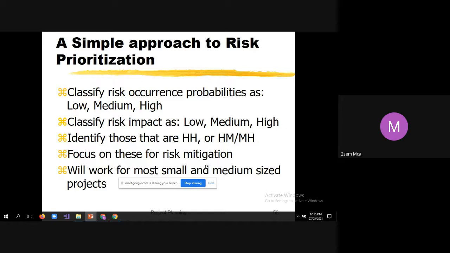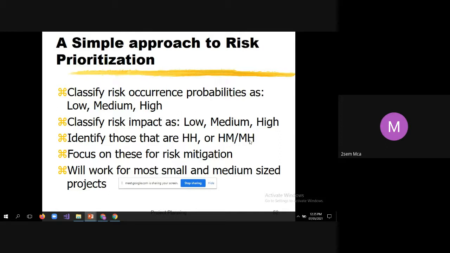HH means the first H is risk probability, which is very high, and the second H is risk impact, which is also very high. That is called HH. HM means risk probability is high and risk impact is medium. MH means risk occurrence probability is medium and risk impact is high.